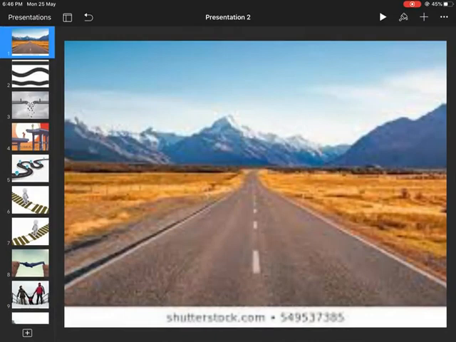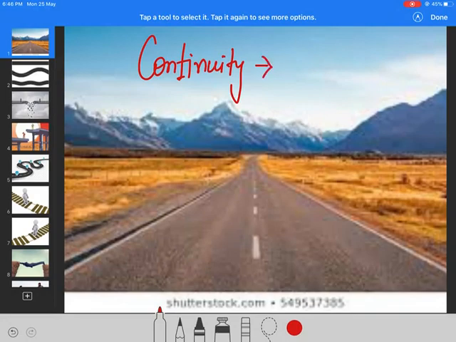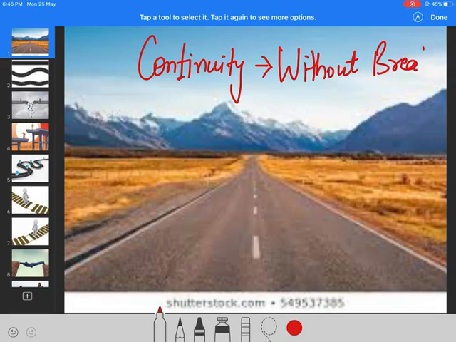Now, let's see what continuity is. When I say continuity, what comes to your mind? What is continuous? In normal layman language, what is continuity? Continuity is something which is without break. That is continuity.